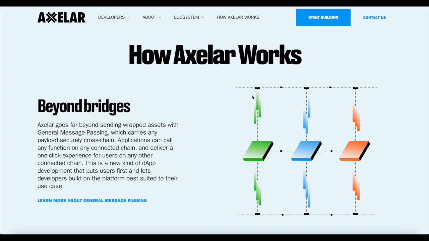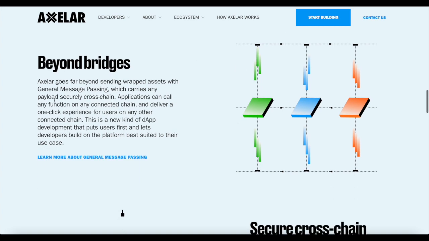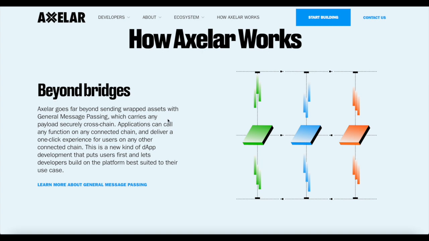So one more thing before we end this video. How Axelar works beyond bridges. Axelar goes far beyond sending wrapped assets with general message passing, which carries any payload securely cross-chain. Applications can call any function on any connected chain and deliver a one-click experience for users on any other connected chain. Now this is a new type of dApp development that puts users first and lets developers build on a platform best suited for their use cases.